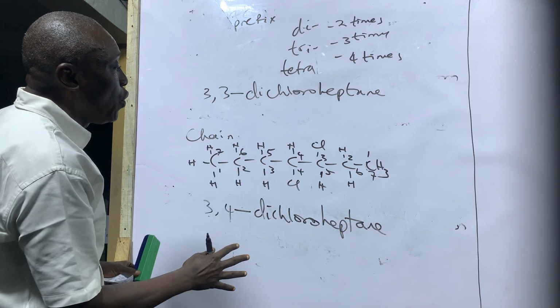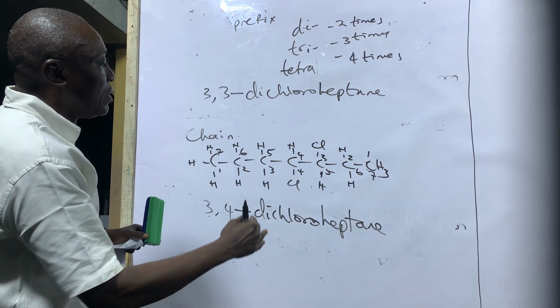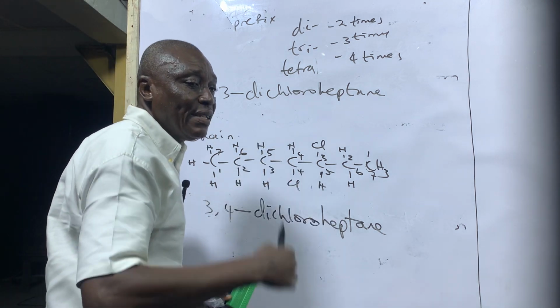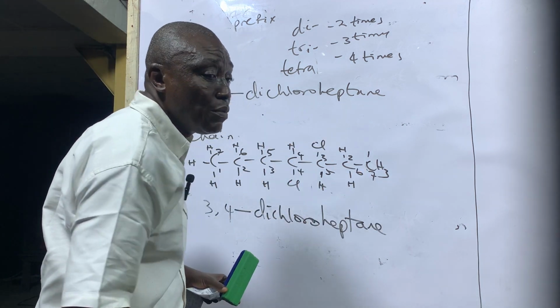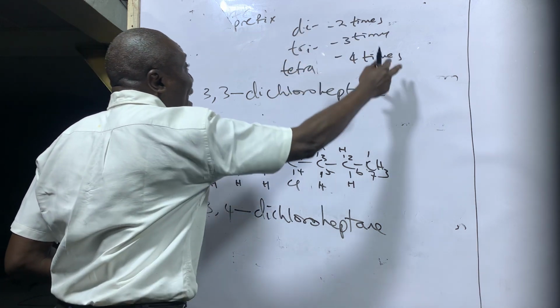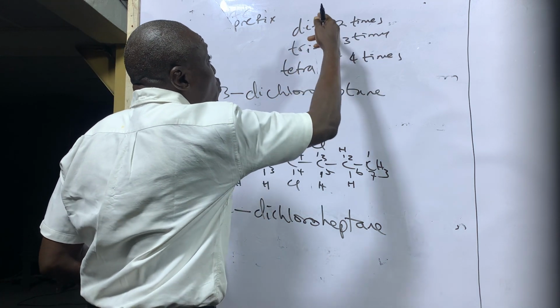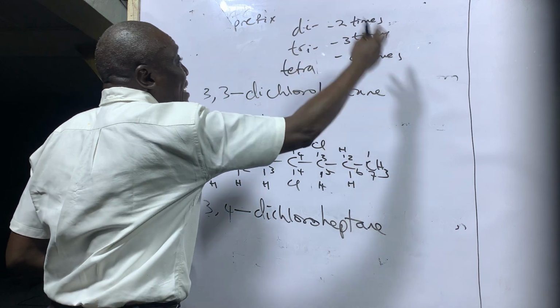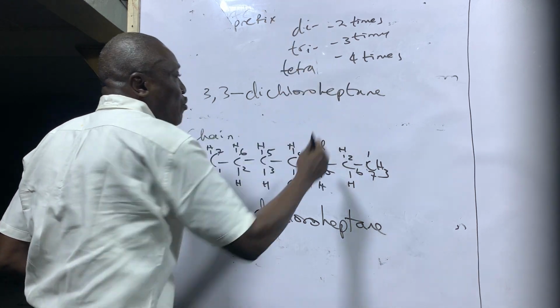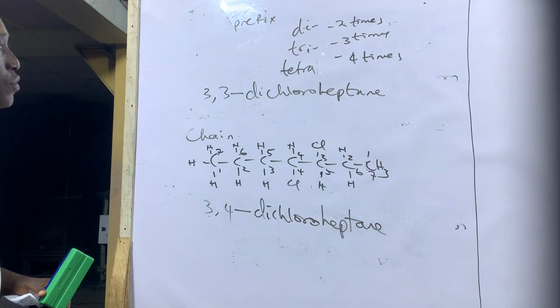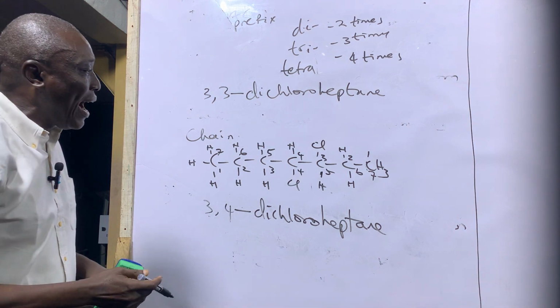So that is the situation when you have the same substituent occurring more than 1 time. We said if it's 2, it's di. If it is 3, it's tri. If it is 4 times, it is tetra. Now, another rule is that